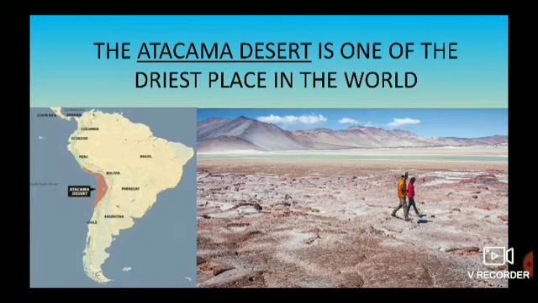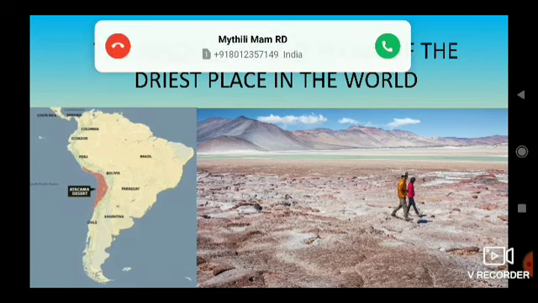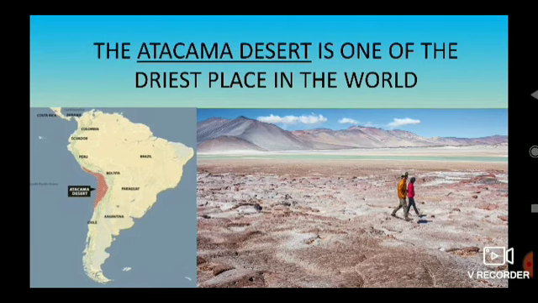See how dry the place is. Look at the land and the soil there. So dry, right? Even the mountains don't have a herb or a shrub. Not even a single plant is there. And towards the left side is the map, showing the region that covers the Atacama Desert.